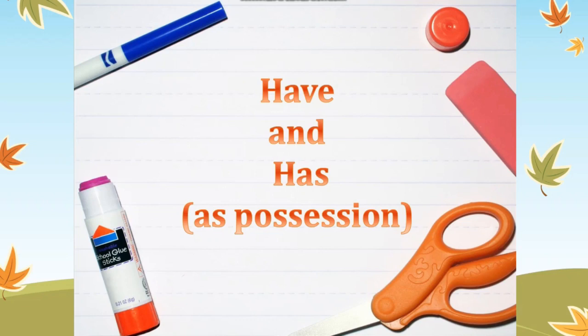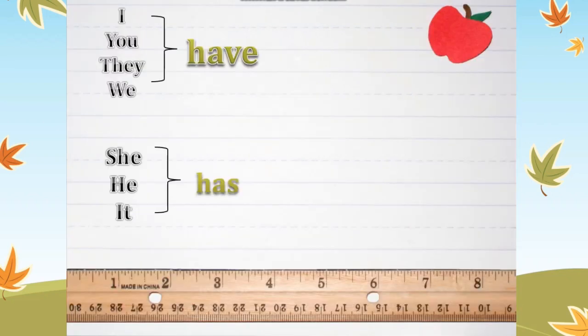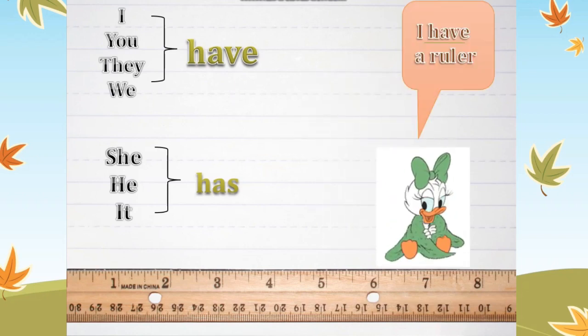Have you got it? Okay. I said I have a pen. Why did I say I have, not I has? Yes. Let's see now. We have I, you, they, we. Those subjects take have, while he, she, it take has. For example, I have a ruler.